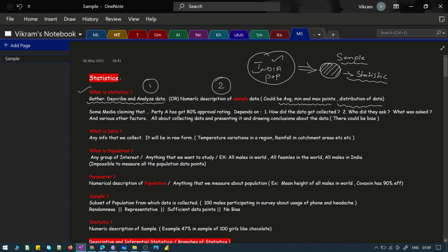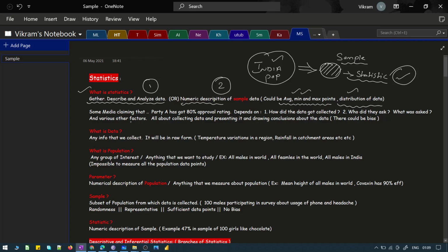Okay, so any numerical description, it could be anything. It could be the mean, it could be your median, it could be your average, minimum value, maximum value, or it could be about the distribution of the data. All these things about the sample are referred to as a statistic. Okay, so we have covered the first definition that we have here.